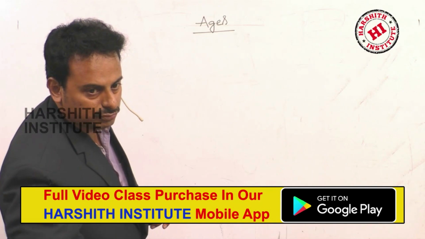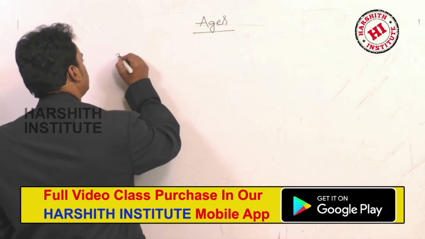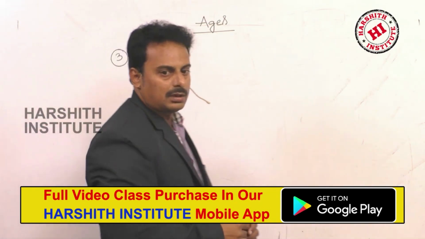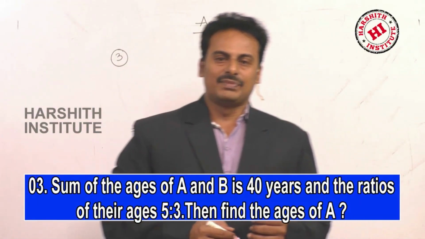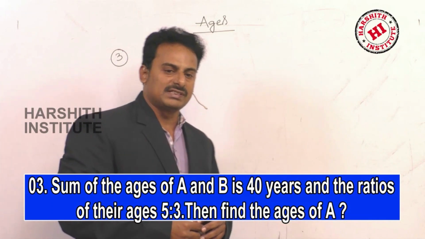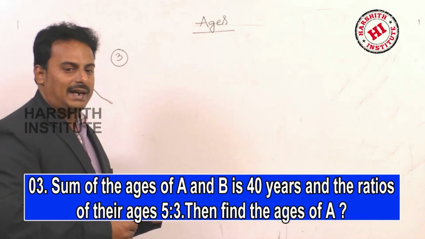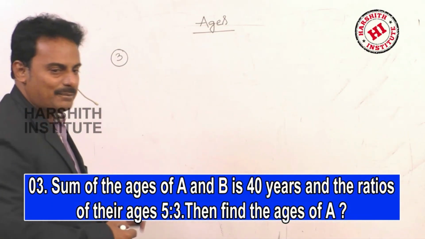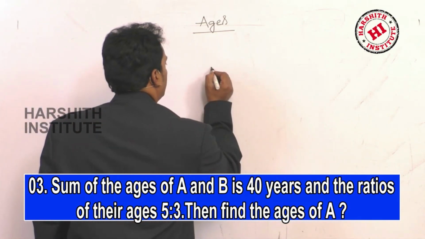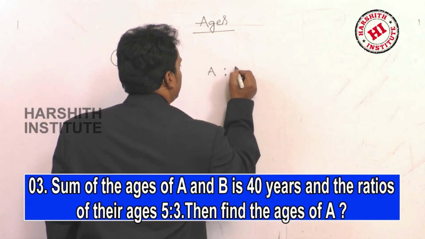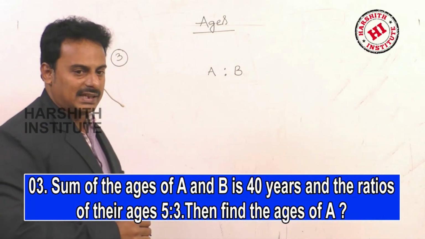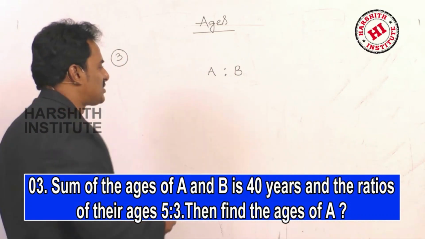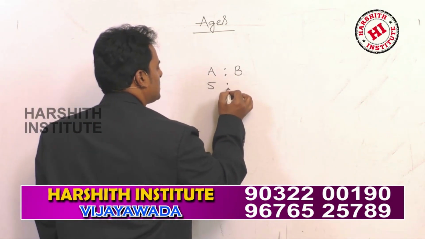Problem number 3. The sum of the ages of A and B is 40 years and the ratio of their ages is 5:3. Find the age of A. The ratio of their ages is 5:3.